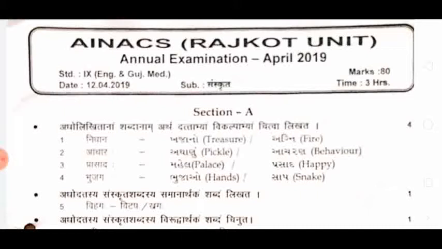I am going to tell you this again: this will be the annual exam paper, and it is of 80 marks. You are going to get 3 hours to complete it, and here also it is section wise. Please try to understand that section wise paper means you have to write section wise. There is no other alternative where you can write in any way. Again and again we explain, but many of you still make mistakes and write all the sections together.